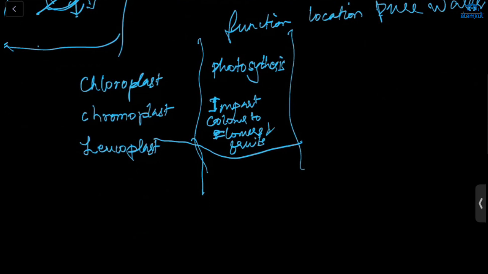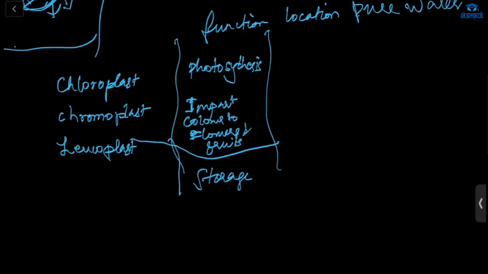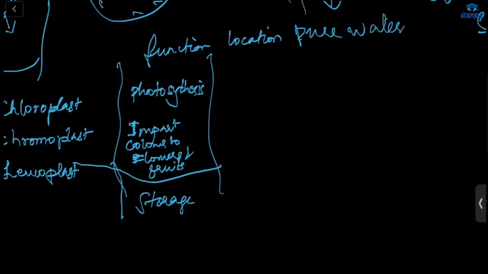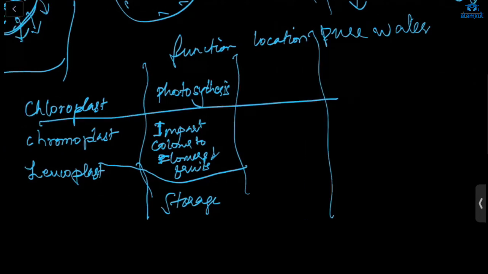Its work is storage of starch, protein, oils. Then we are talking about the location. Chloroplast, where is it? And chromoplast is present in flowers, colored parts. Wherever there is color, right? You see different colors in flowers, or sometimes in leaves also.